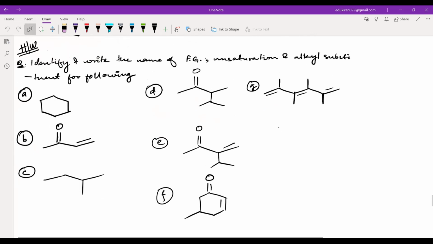So I will be just writing the alkyl substituent. I think you guys are okay with the functional group at least. You have some things with the parent chain. So I'll be drawing the parent chain here, okay? Here you have no alkyl substituent. But whatever parent you have written, please see that you have written cyclo or not. It will be cyclohex, not hex, okay? Some of you have written hex, but that is not right because we have a ring here.